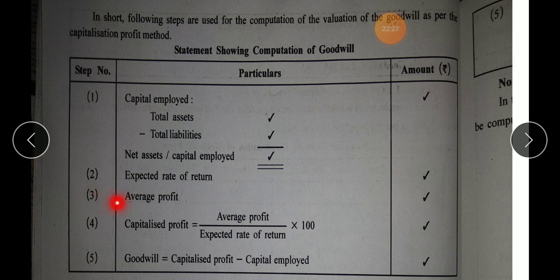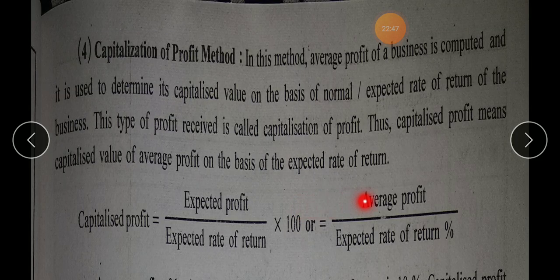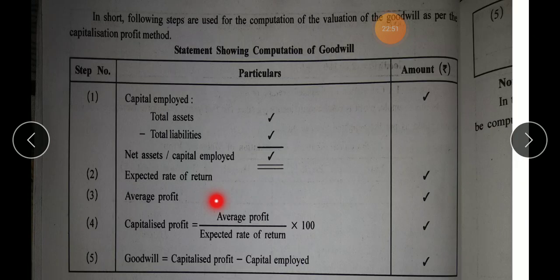The third step is about obtaining average profit. Average profit, simple average profit or weighted average profit, depends upon the available data. The fourth step is obtaining capitalized profit, for which the formula we have already learned here. Average profit upon expected rate of return into 100.